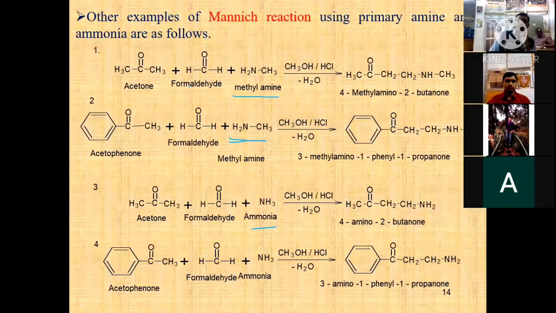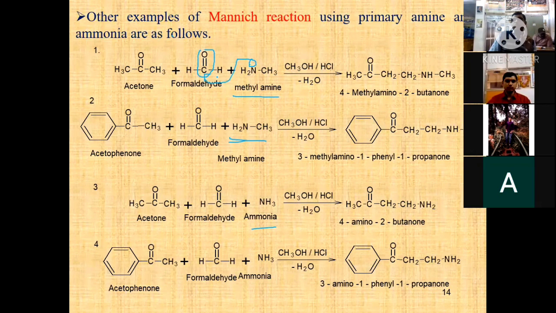First of all, which reactions occur here? The carbonyl group of formaldehyde undergoes nucleophilic attack by the amine to give an imine salt or Mannich base.